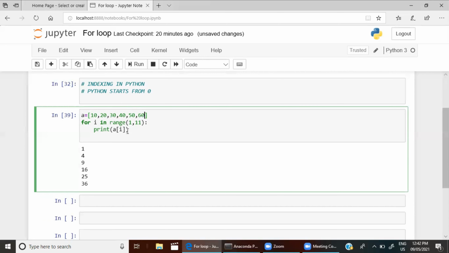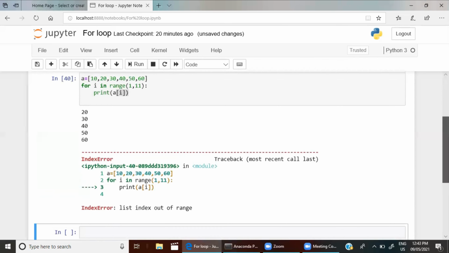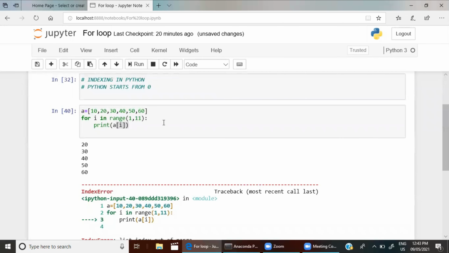I have just changed a small thing, which is in the print statement, I have given a of i. Let's see what is the output. See, there is an error: list index out of range.